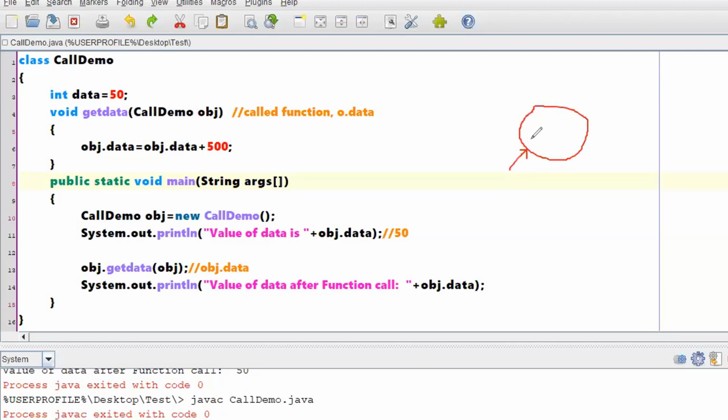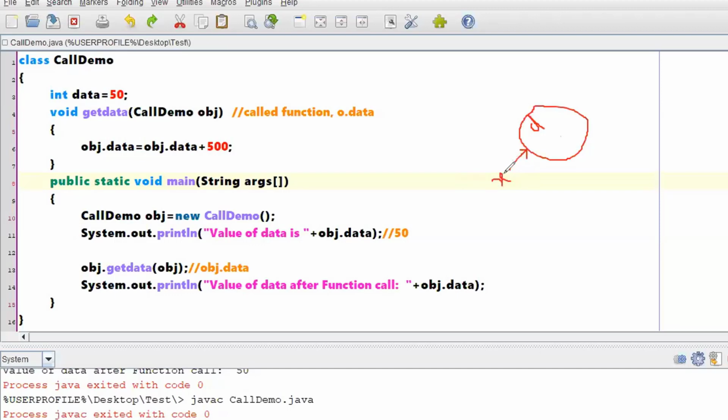What are the instance variables you have? You have an instance variable called data. That means if I consider this object as x, this is the object x. With respect to object x, you will have one instance variable called d. I will specify data as d.